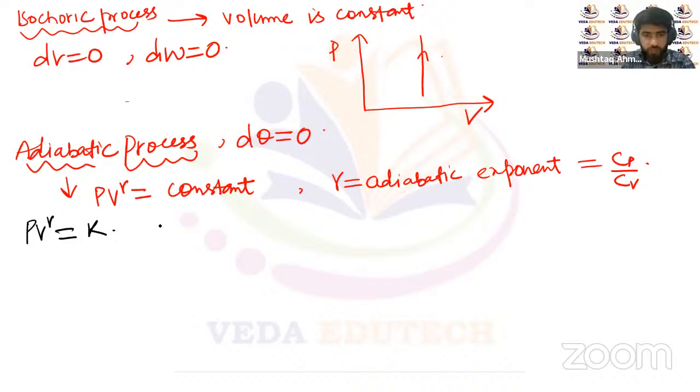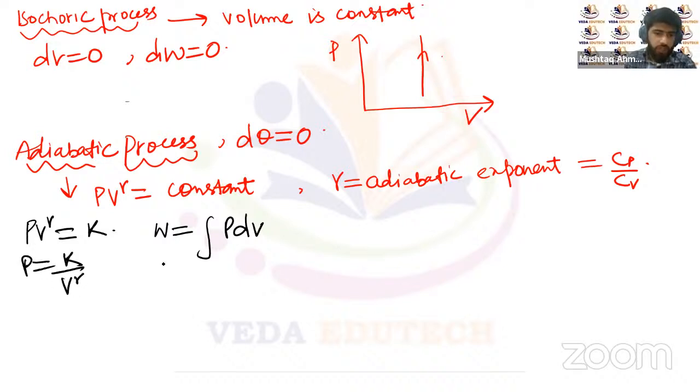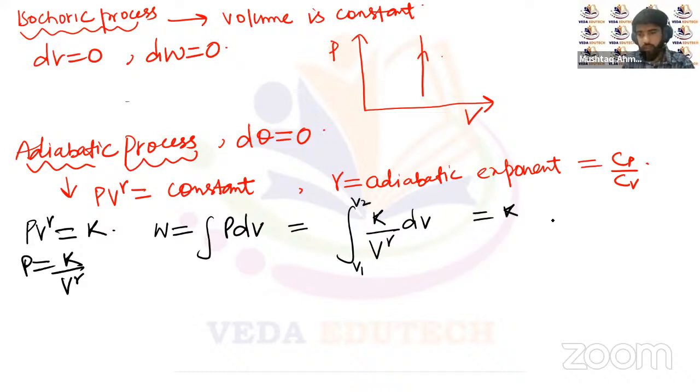We'll be using the same equation: the total work done W is equal to the integral of PdV. We can replace the pressure with K upon V to the power gamma, and integrate K upon V to the power gamma with respect to volume, between the volumes V1 and V2. K is a constant, so we take it outside: the integral of V to the power minus gamma dV, with limits V1 to V2.